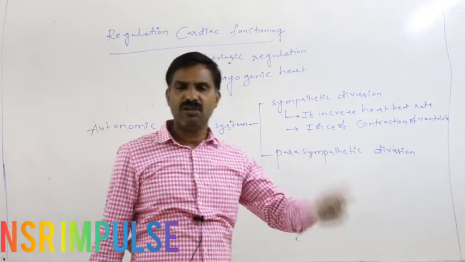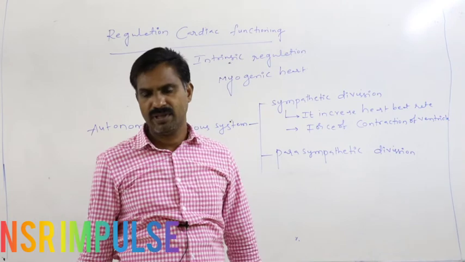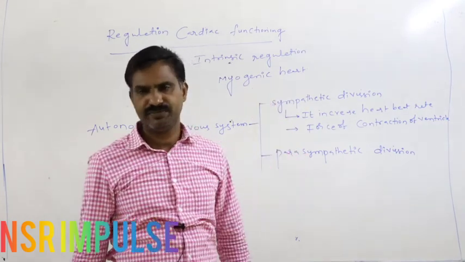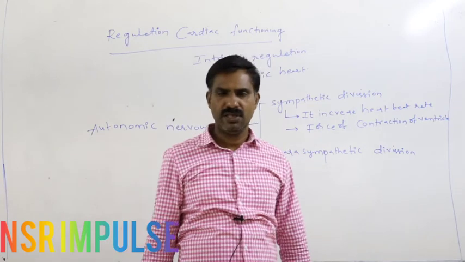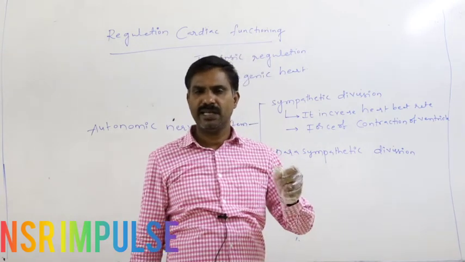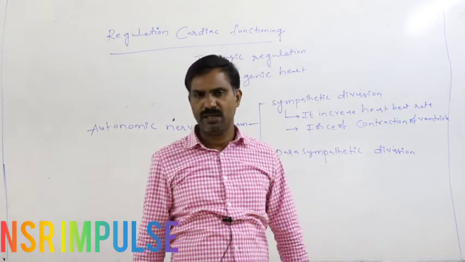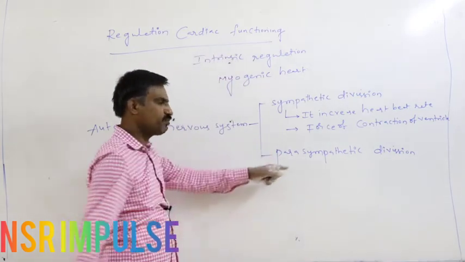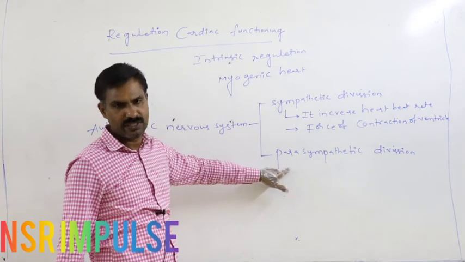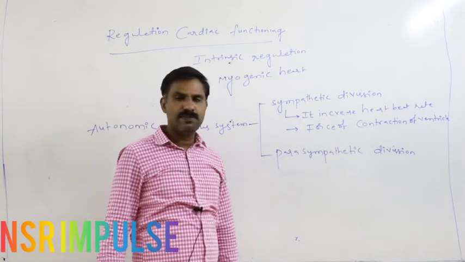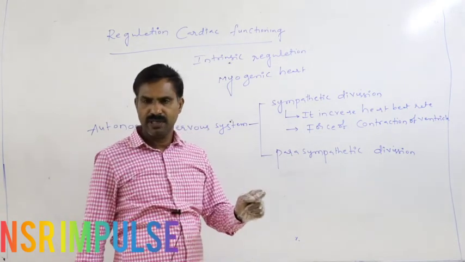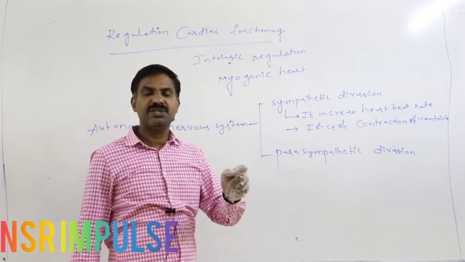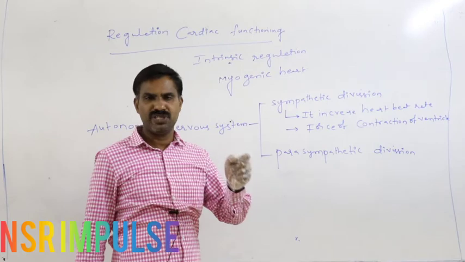Whenever the person recovers from the emergency and reaches resting, to bring the increased heartbeat back to normal, the autonomic division that is useful is the parasympathetic division. The parasympathetic division is responsible for decreasing the heartbeat rate that was increased during the emergency.